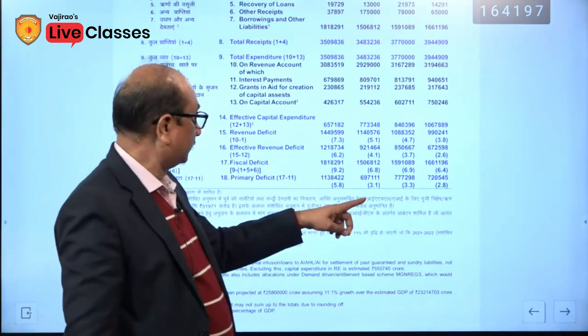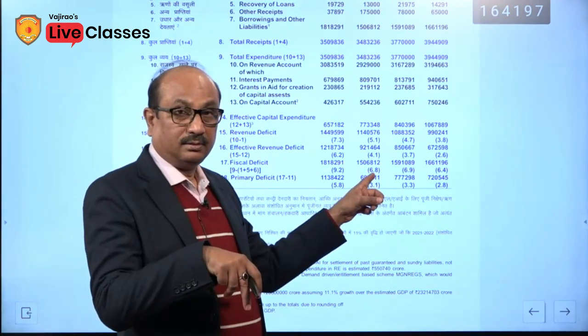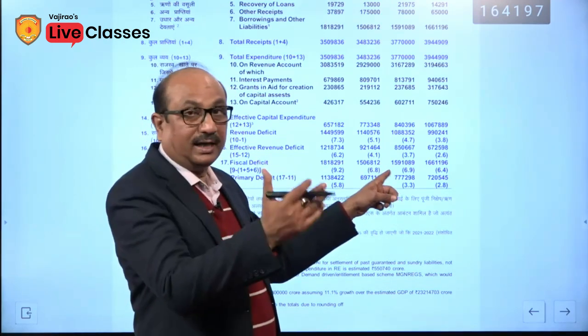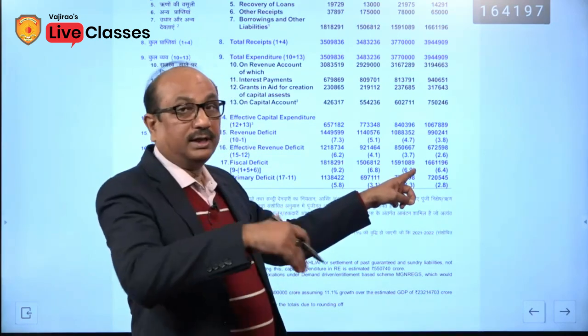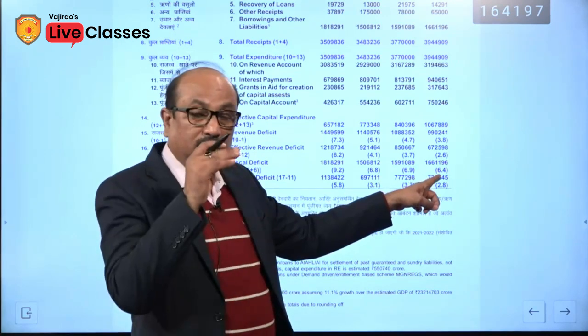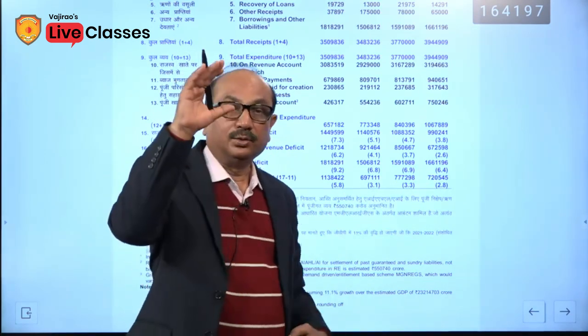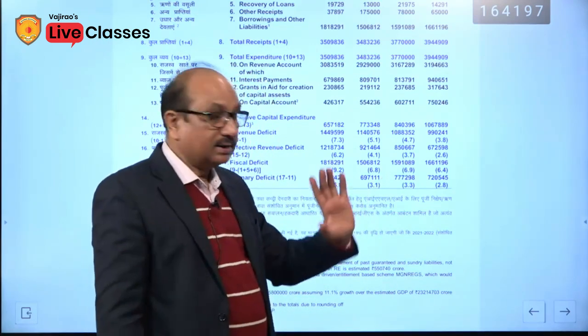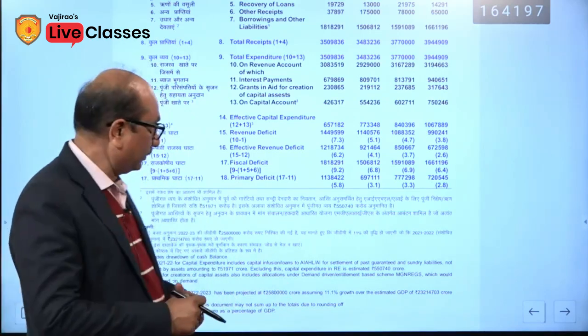Here you can see that this was the target to achieve this year, but a little bit higher than that target has been achieved. Now for the next fiscal year, for the fiscal deficit, the government has targeted 6.4%. So for the next year, the government will try to reduce the fiscal deficit to 6.4%. So there is no substantial change. Okay.